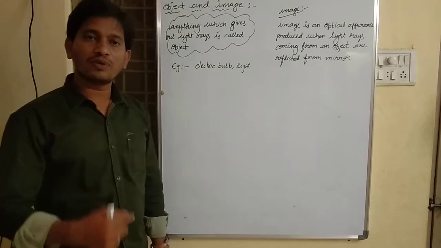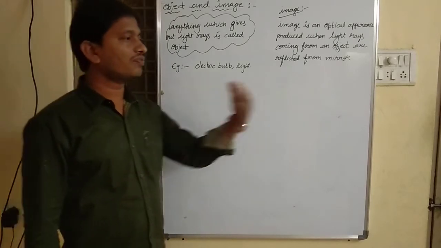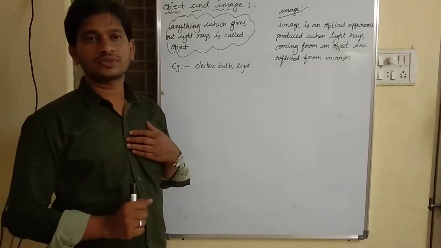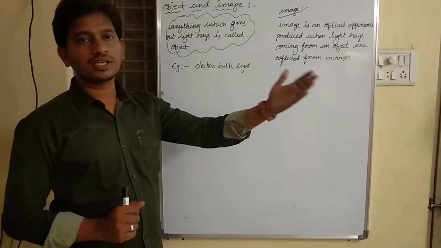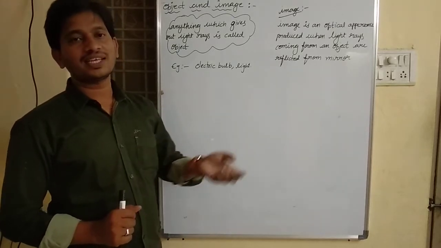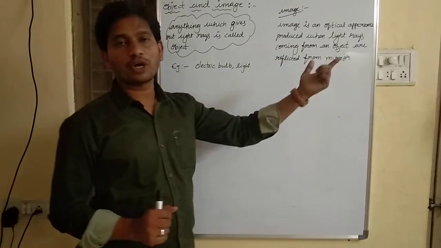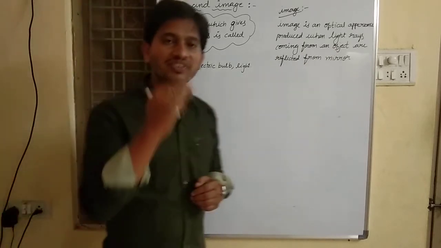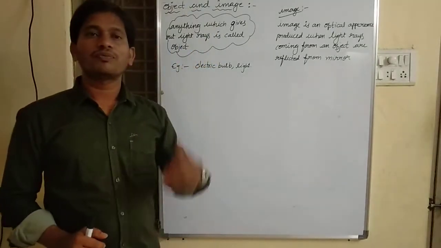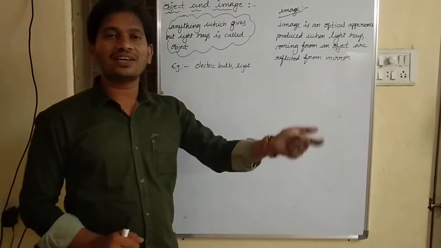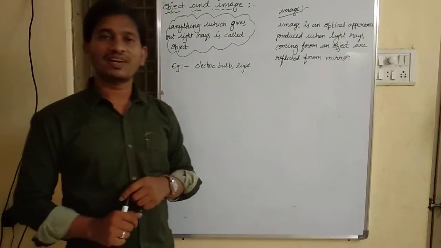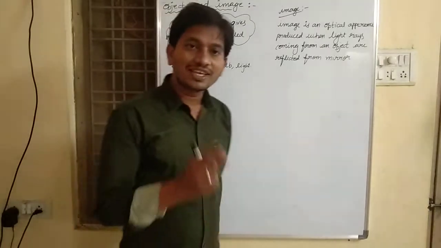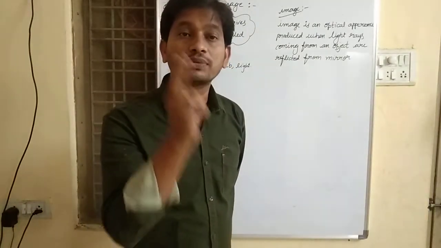For example, when we stand in front of the mirror, our optical appearance is produced when light rays coming from an object are reflected from the mirror. Actually, images are of two types.